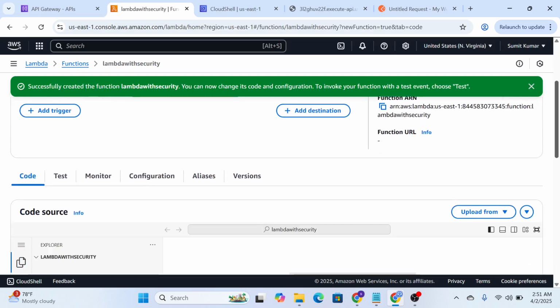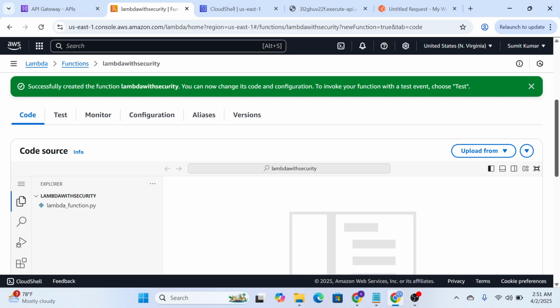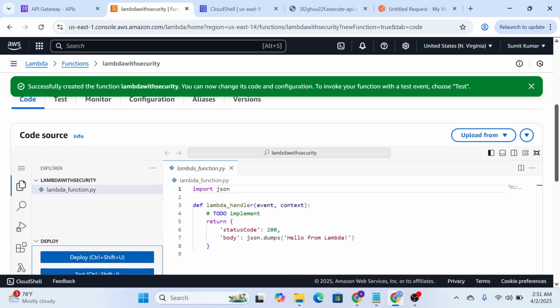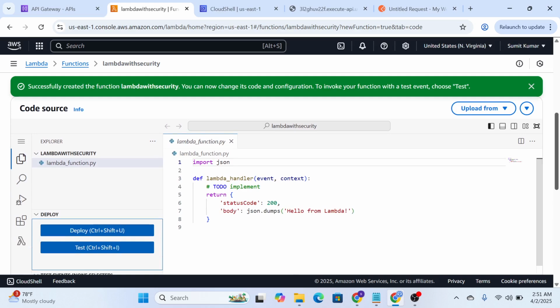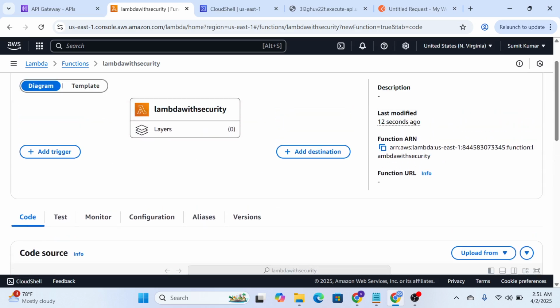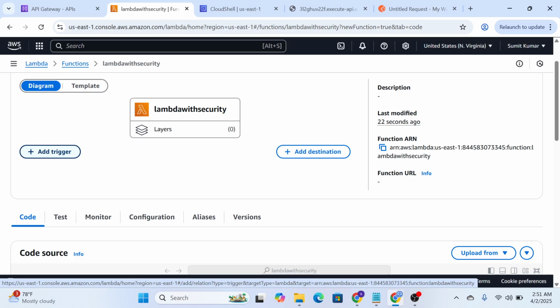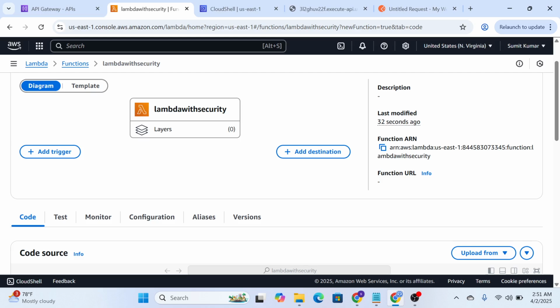I'm not going to repeat my previous session right now, like how you test and all the other things. You see the code here. Again, by default, it is populated. Now, let's see what I want to see here. What is a trigger? As the name indicates, a trigger is something that initiates your invoke. I'll tell you how it is useful for a Lambda. Because for Lambda, you just give a function name. You have not designed this as an API call right now. Right now, we are going to do that.